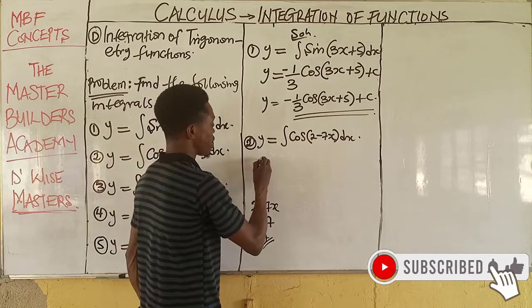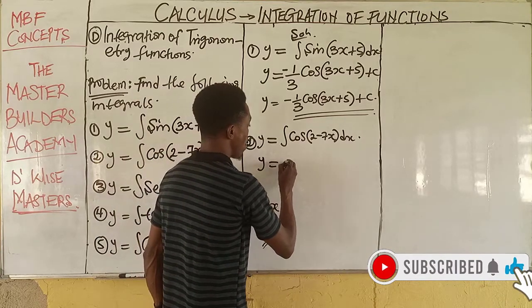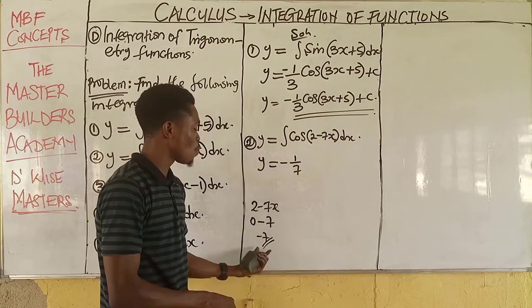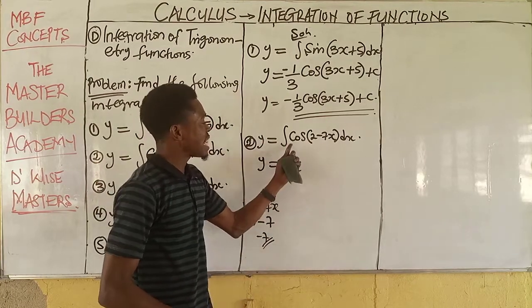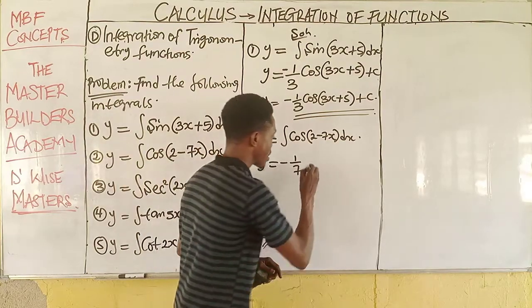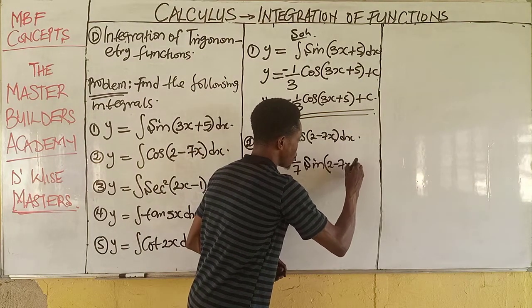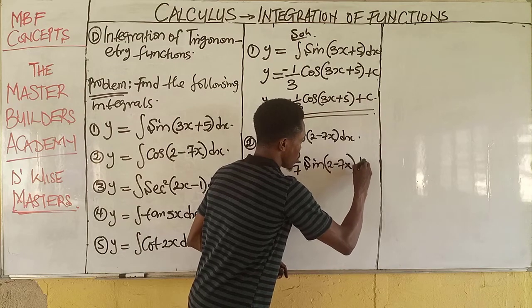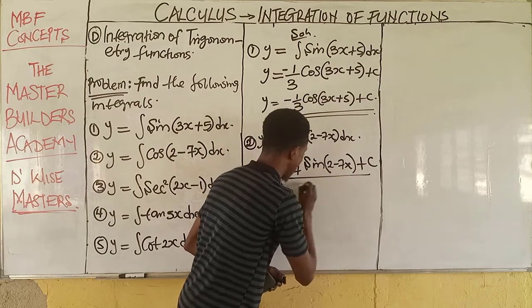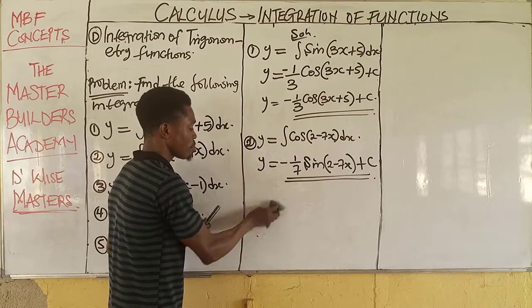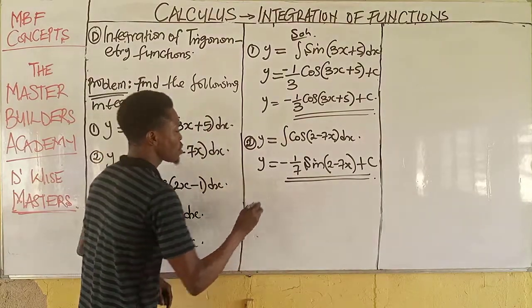So I will take this as y = -1/7. It must be a reciprocal of what you have. When I integrate cos, I have sine, positive sign. Then repeat the given angle, plus c. Don't forget, anytime you integrate, you must add a constant. This is it. It's as simple as that.